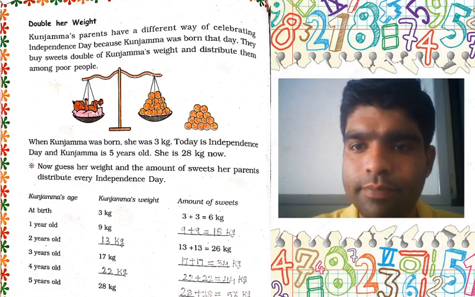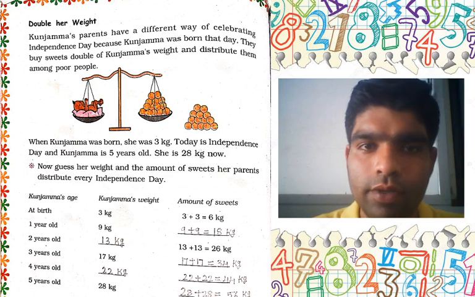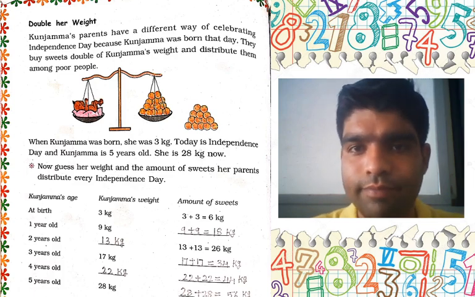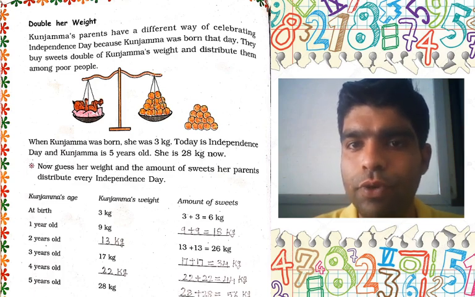Now see, Kunjamma's parents have a different way of celebrating Independence Day, because Kunjamma was born that day. They buy sweets double of Kunjamma's weight and distribute them among the poor people.